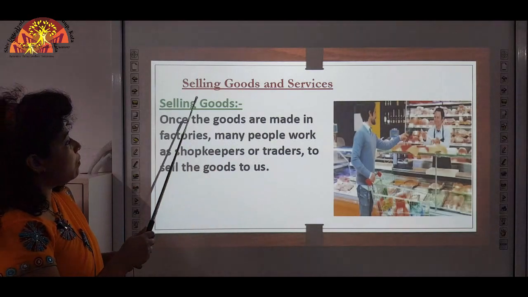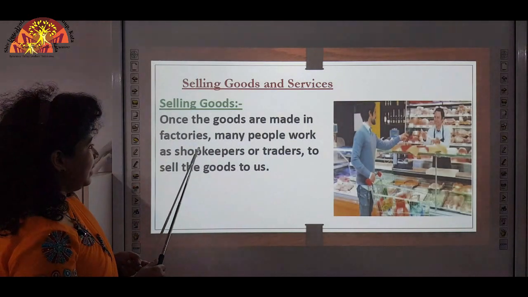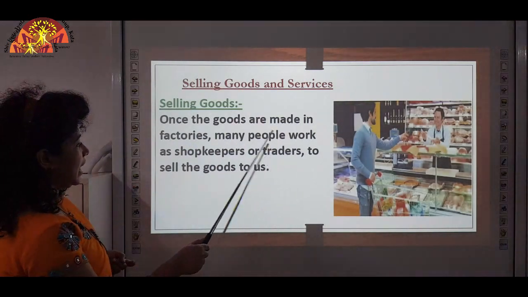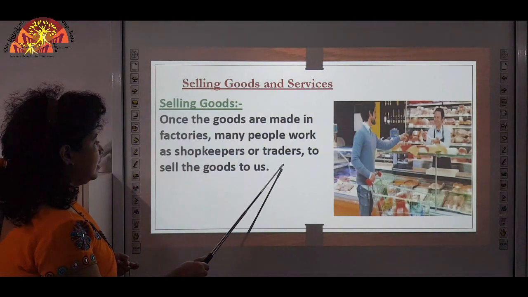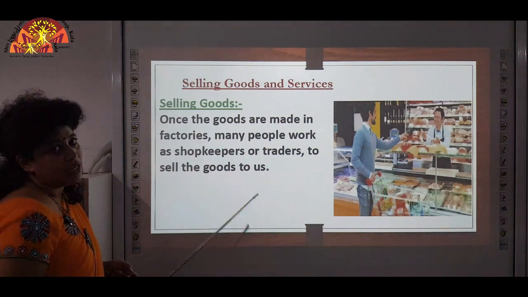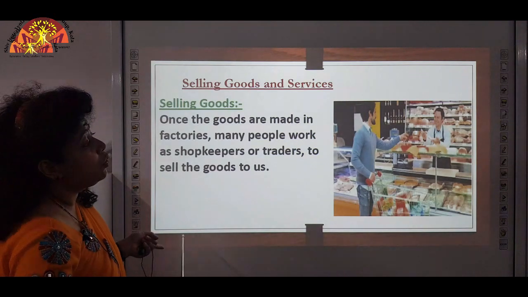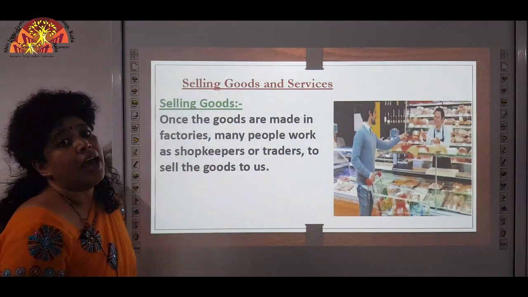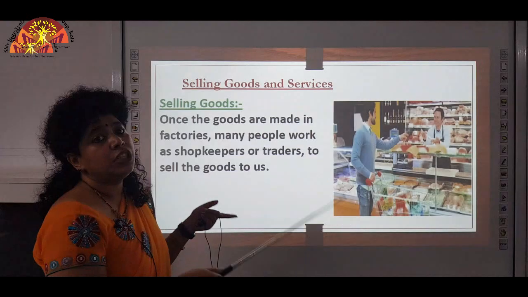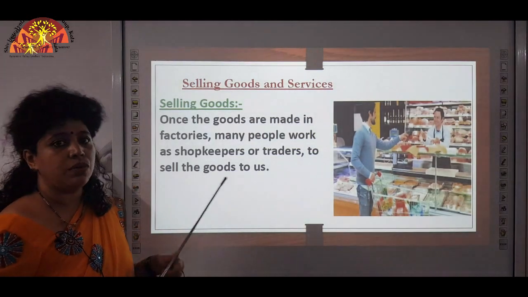Selling goods. Once the goods are made in factories, many people work as shopkeepers or traders to sell the goods to us. So, from the factory it goes to the shopkeepers, and from there the shopkeepers sell the goods to us.